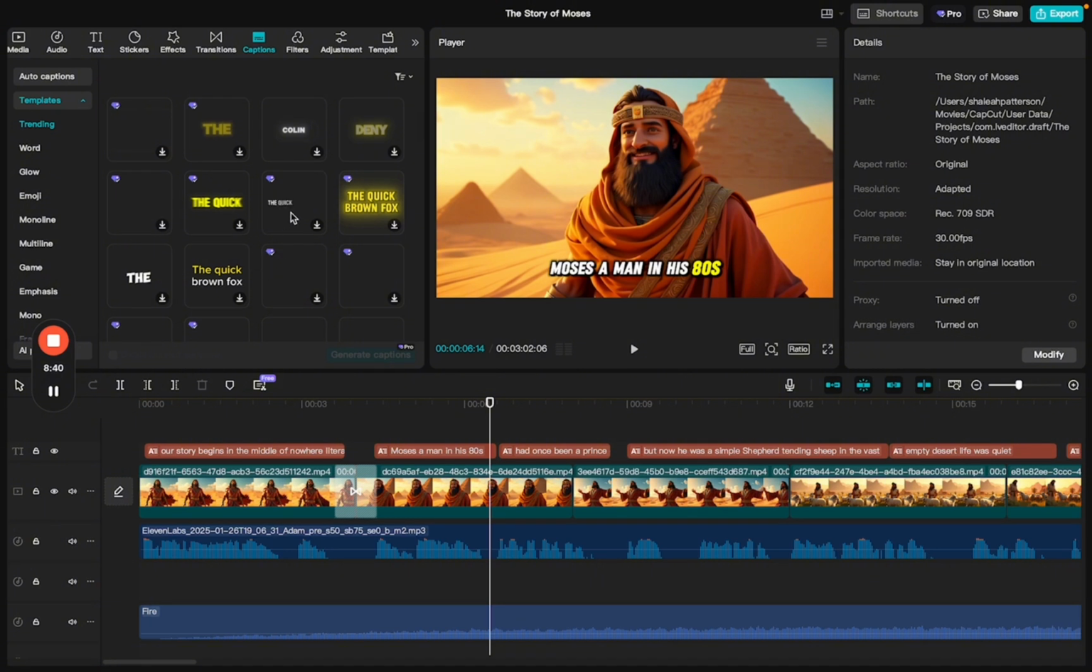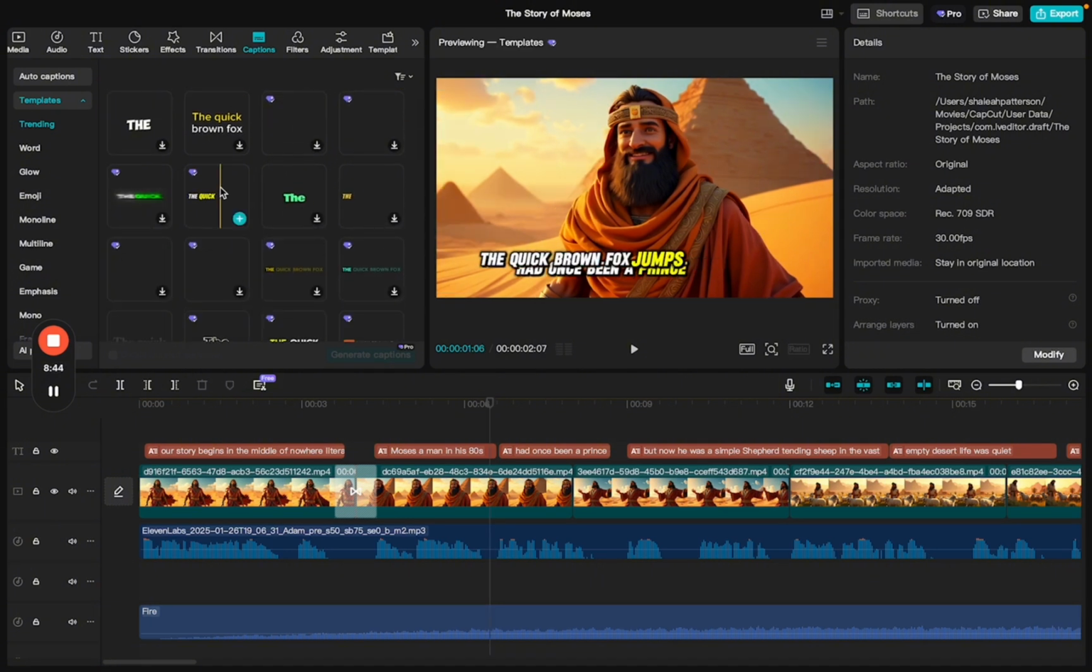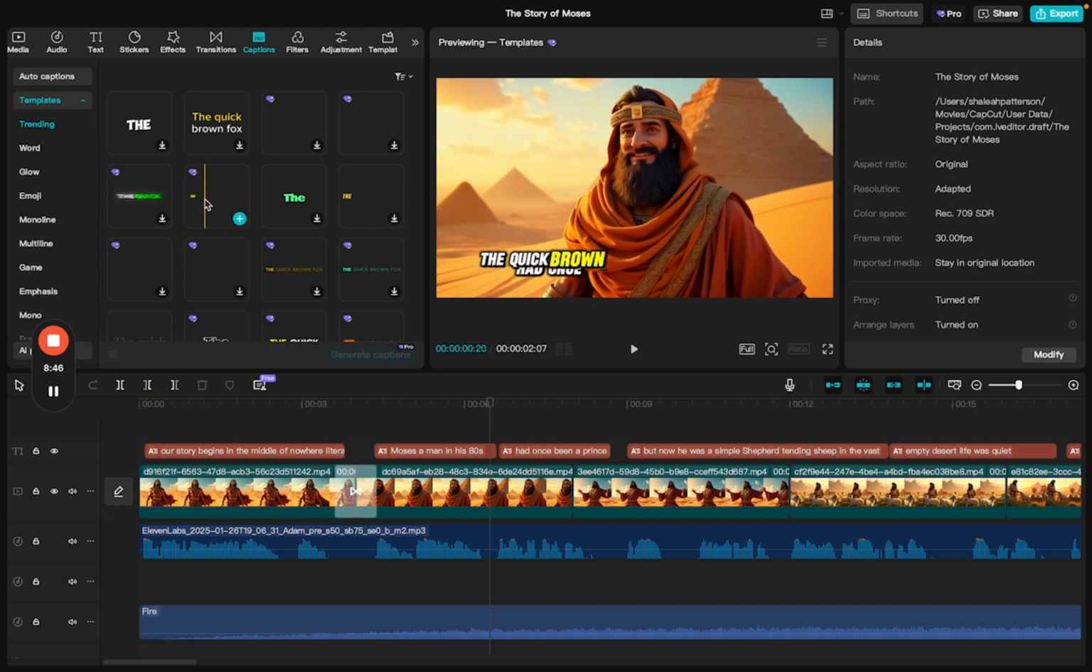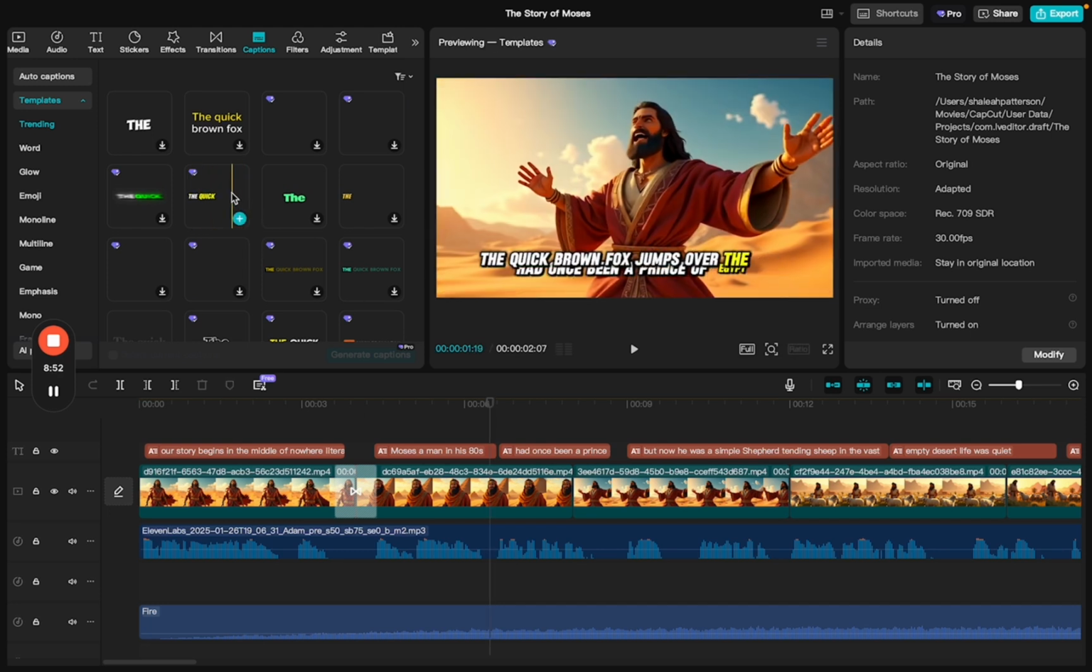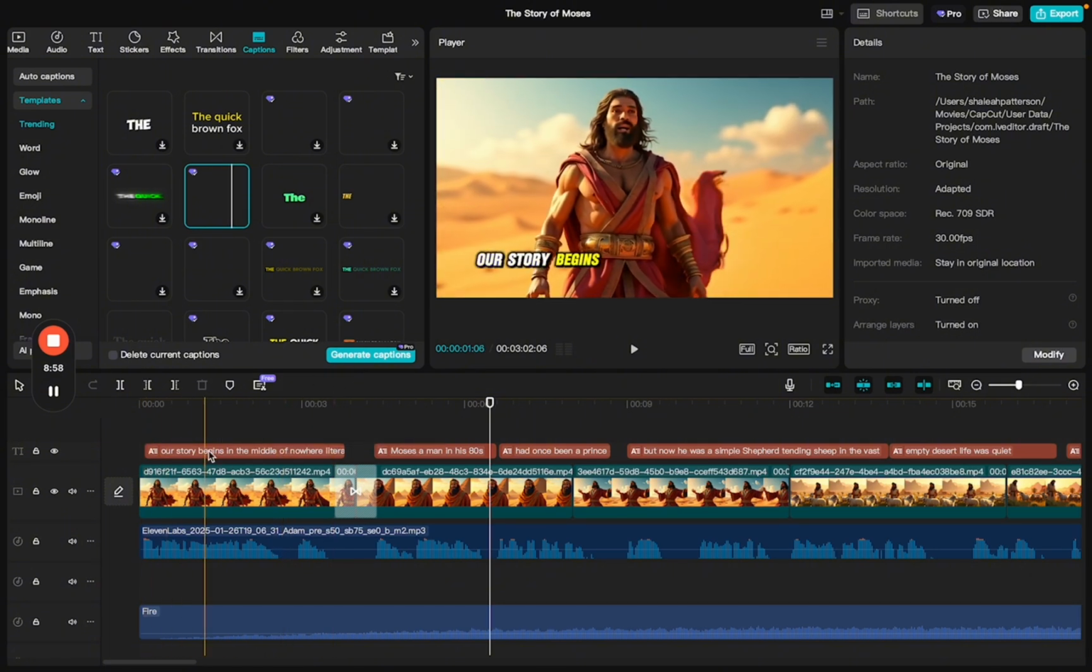So I like the ones where it goes word by word and then it also has color. So this is the one I believe that I chose. So once you pick one, you would hit generate captions. I already have captions in here, so I'm not going to click generate, and then it will automatically generate the captions for your video.